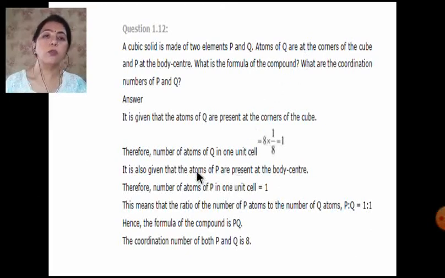So the number of the Q atoms in a unit cell will be 1, because 8 corners and a corner contributes only 1/8. And since P is present in the body center, it belongs to that complete unit cell, so that is also 1. So the formula of the compound will be PQ and the coordination number will be 8 for both.